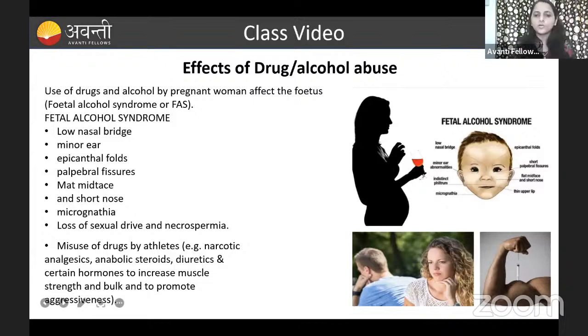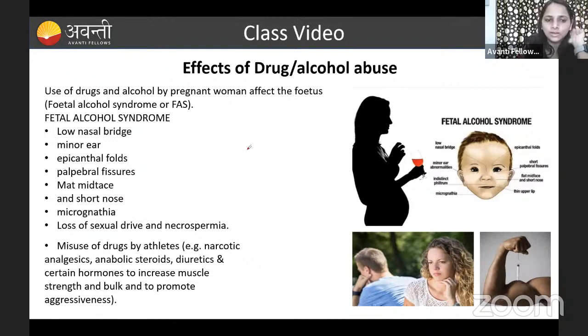Fine. So let us talk about the female who is taking the alcohol. What are the symptoms? The baby born will have so many symptoms. Here the baby will not be born normally. Let us see the symptoms. We will call the baby born to a woman who is taking alcohol fetal alcohol syndrome.